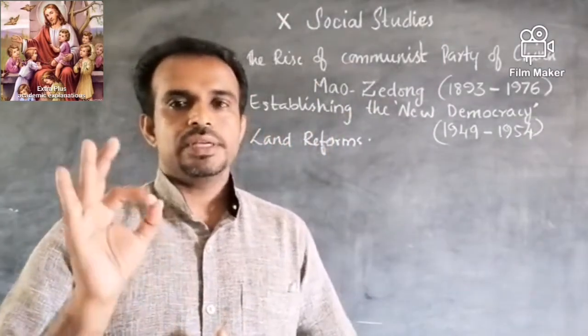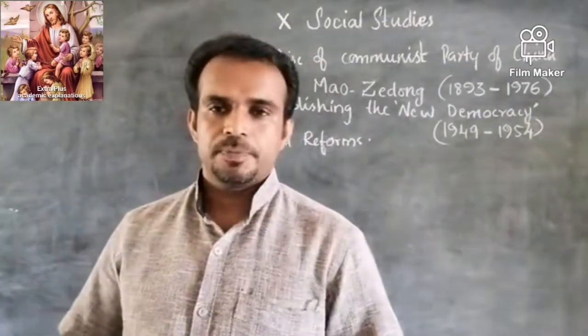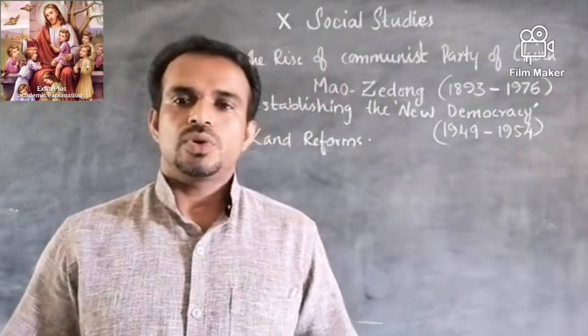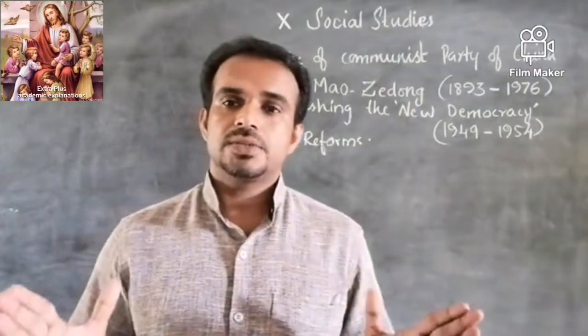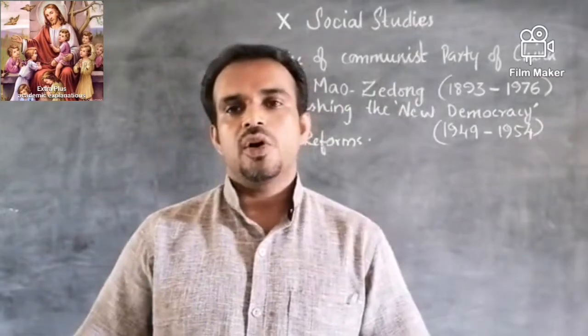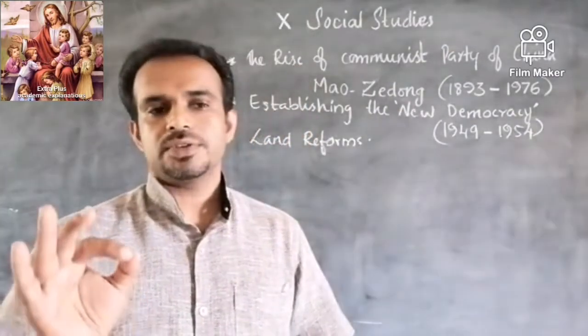Based on the successful implementation of socialism in Russia, communist parties were established in many parts of the world, and along with that, in China, in 1921, the Chinese Communist Party was established.